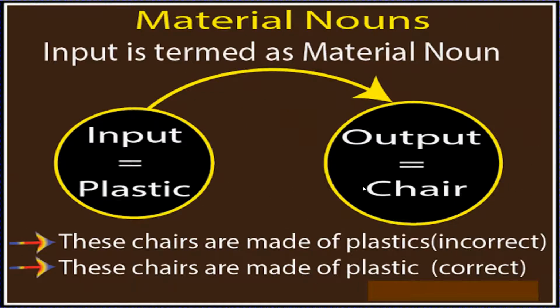Let us see more about material nouns. Input is termed as material noun. Like input is plastic. With the help of plastic, you are making something. And what is the output? Like chair, toy, glass. Many things can be made from plastic. So input is plastic and output can be many things. These chairs are made of plastics. It is wrong. What can you write? These chairs are made up of plastic.